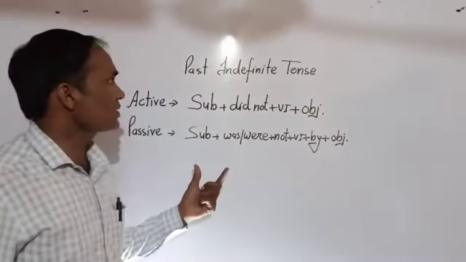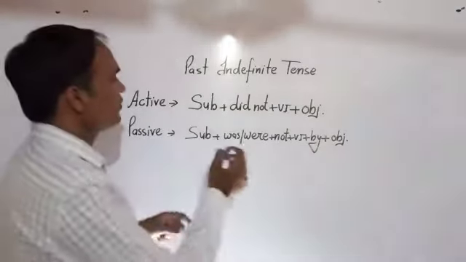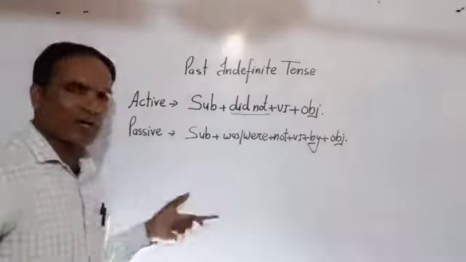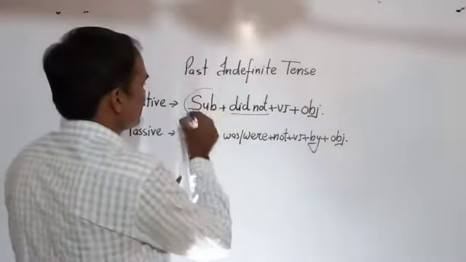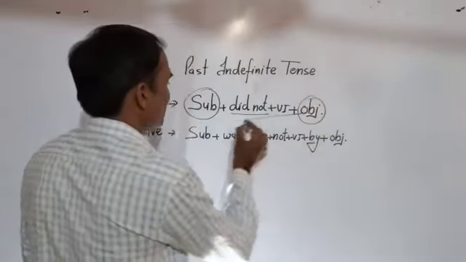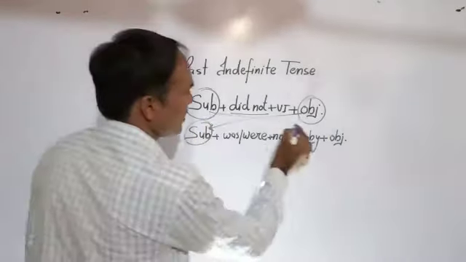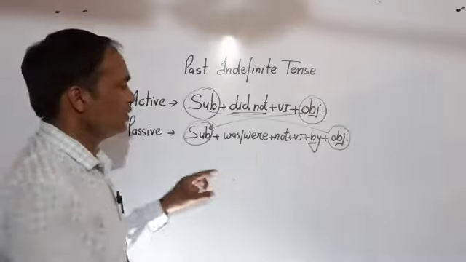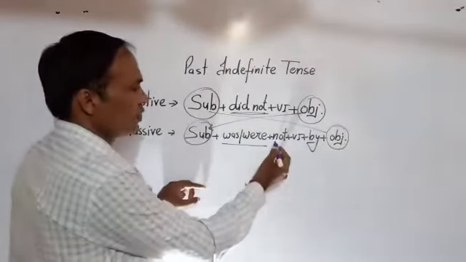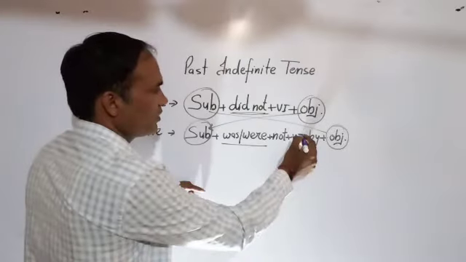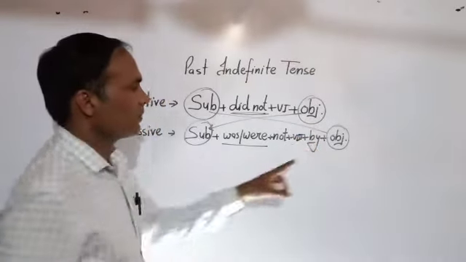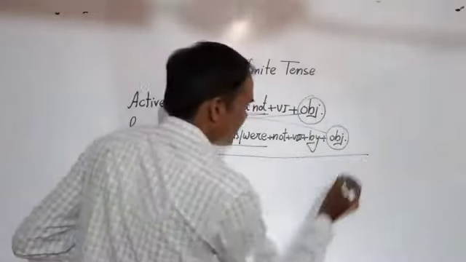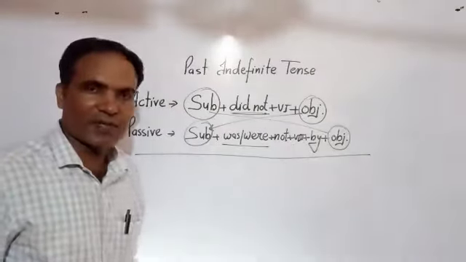Now, negative sentence of past indefinite tense. In negative sentence, there will be subject plus did not plus verb first form and object. We have to change as we are changing subject and object. Object will be subject here and subject will be object here. Now, it is second form here, did not, so was or were will be here plus not plus verb third form always, and plus by plus object like this. See the example now, how to change active to passive, a negative sentence of past indefinite tense.